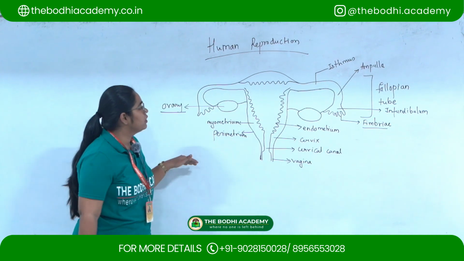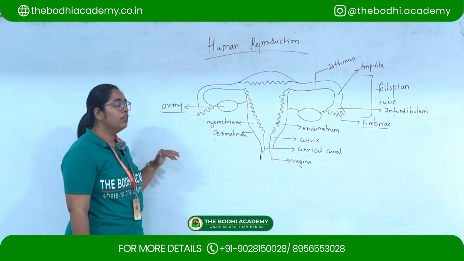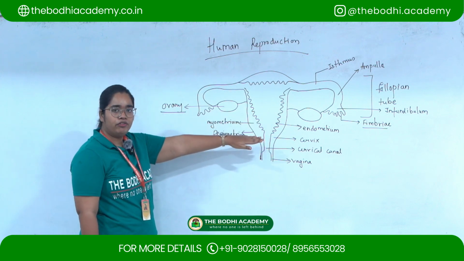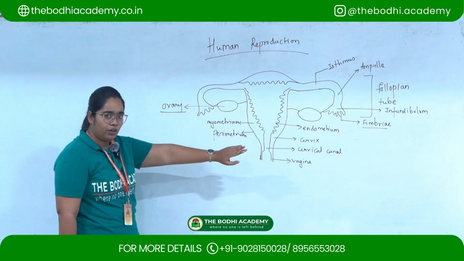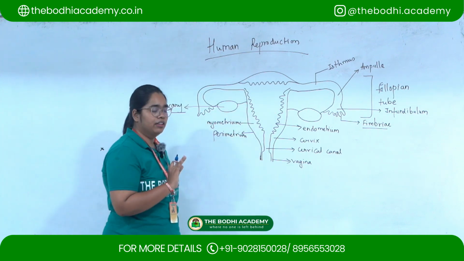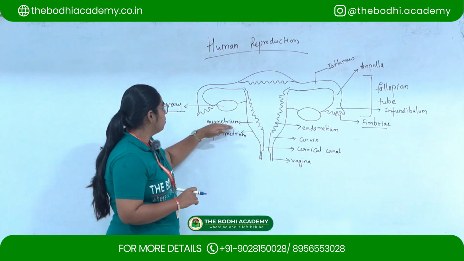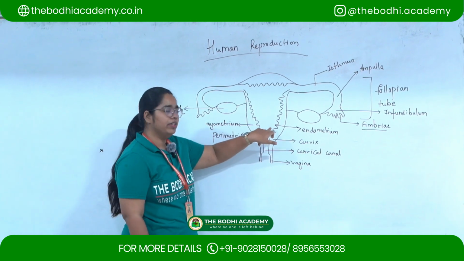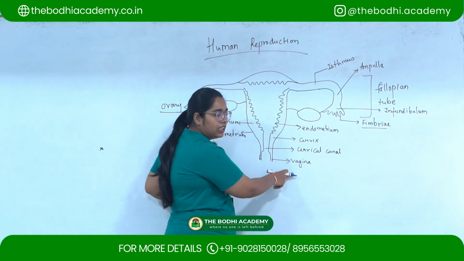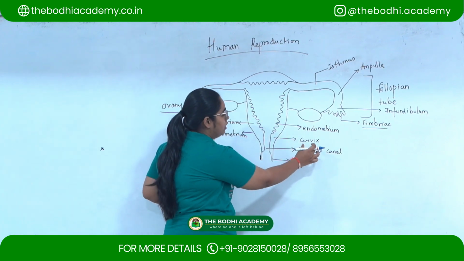So this is the structure of the female reproductive system. The female reproductive system consists of a pair of ovaries, the left and the right ovaries. Then there is the uterus, which is made up of three layers: the perimetrium, myometrium and the endometrium, which is the inner layer. Then there is the opening, vagina, then the vaginal canal, cervix.